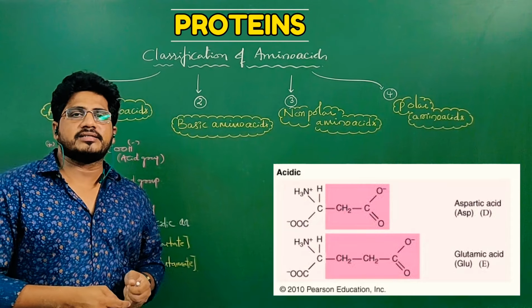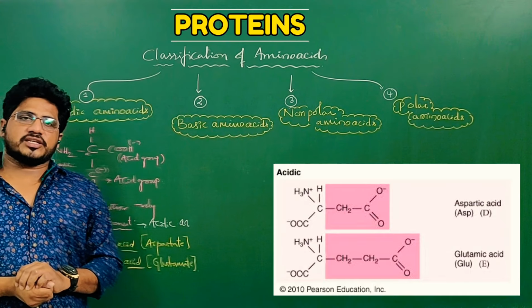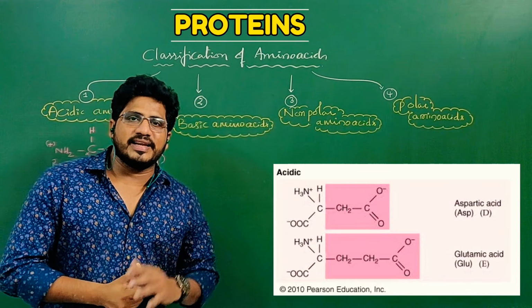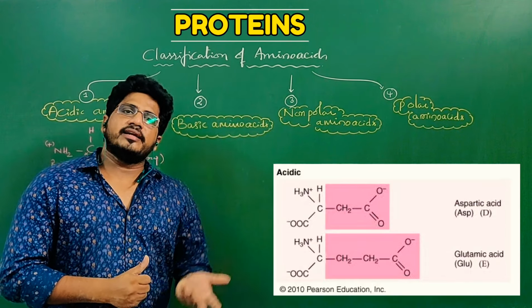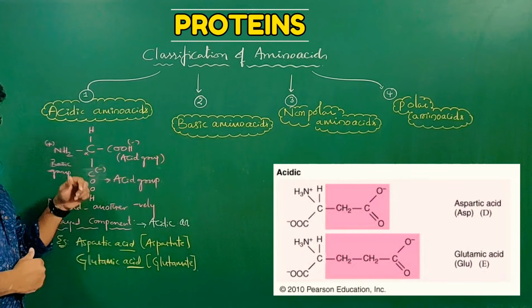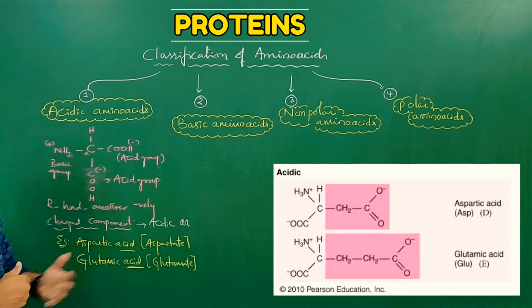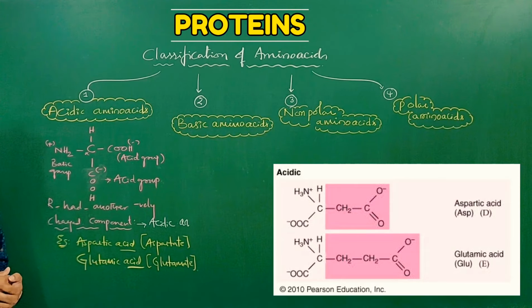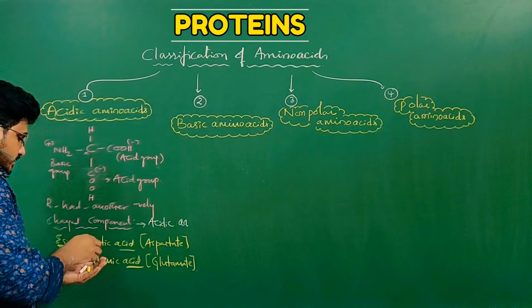So define acidic amino acids: amino acids in whose structure R is replaced by another negatively charged group. Then it will have a more acidic charge. Then it loses neutral charge. Such amino acids are called acidic amino acids. Examples: aspartate and glutamate. Let us see basic amino acids.